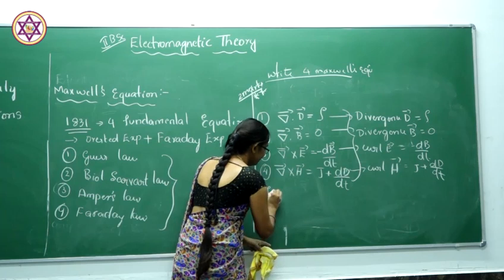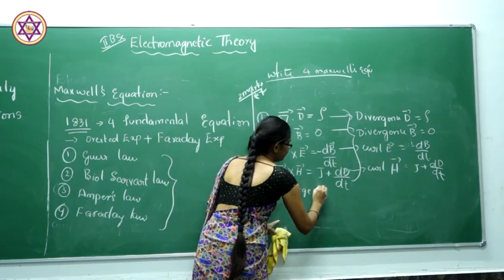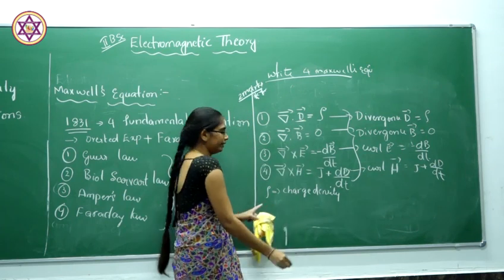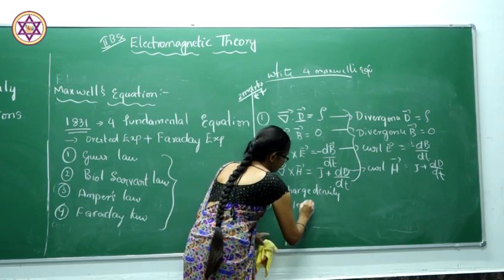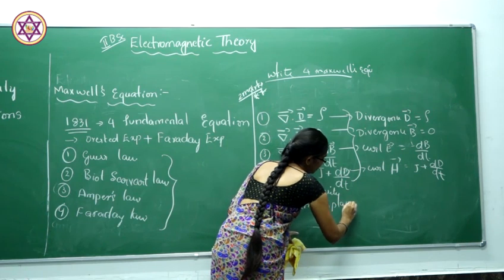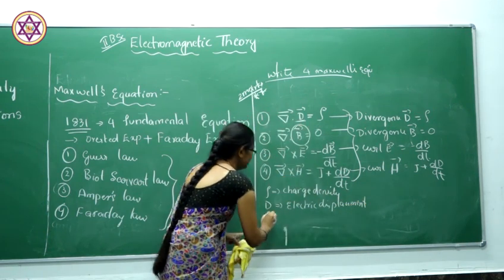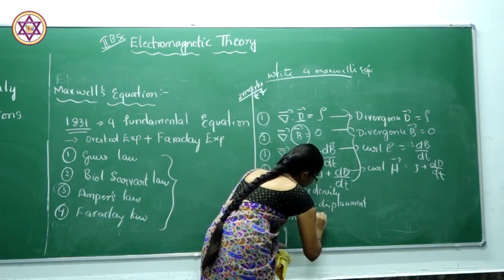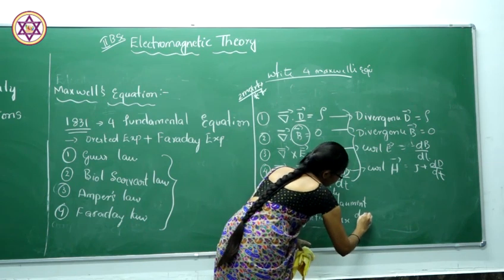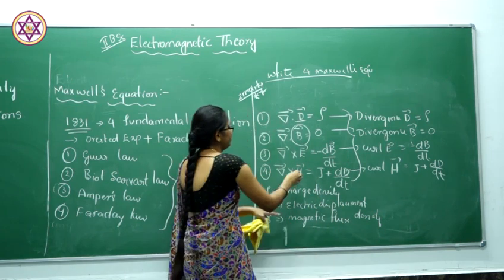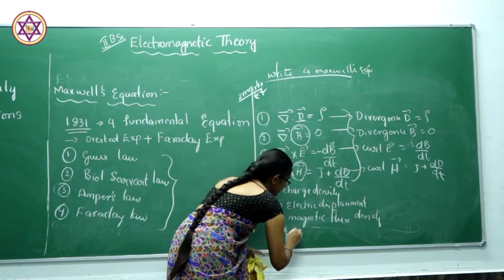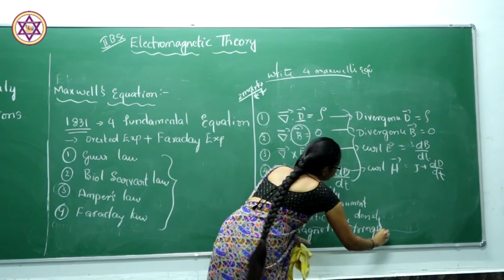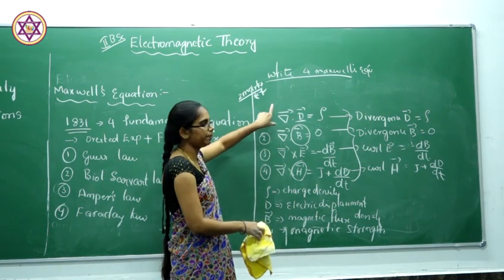Here rho will be the charge density, D will be the electric displacement, B will be the magnetic flux density, and H will be the magnetic field strength. So, these are all the terms in Maxwell's equations.